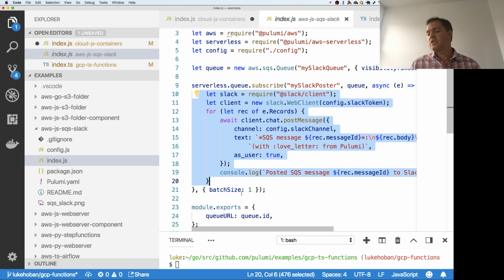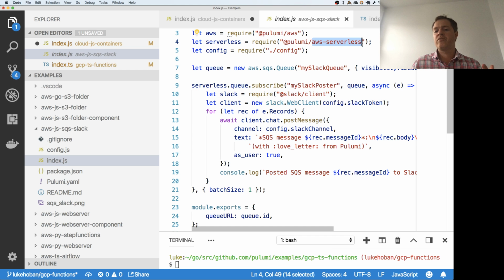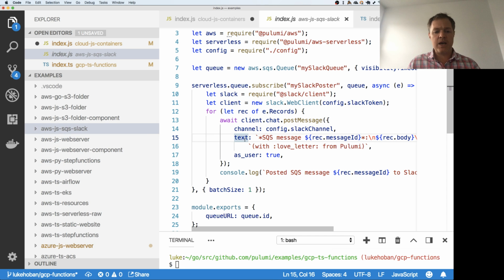You can build a lot more interesting architectures in terms of your serverless apps now that you have access to queues as well as to topics and timers and these sorts of resources. And this is something we added in our AWS serverless library, which is where we have all the core serverless building blocks. As well as adding this here, we've also started the work on the Azure serverless library. And so for folks trying to do similar things in Azure, that's work that we've started and is continuing to make progress on. So lots of fun stuff there.